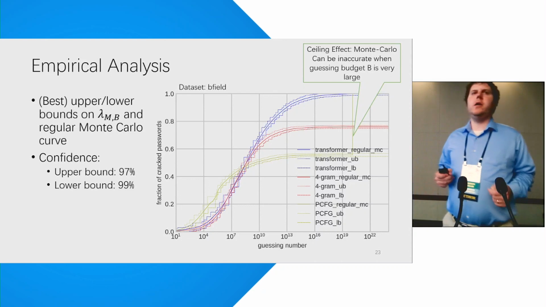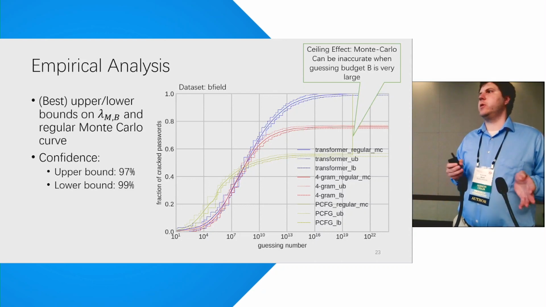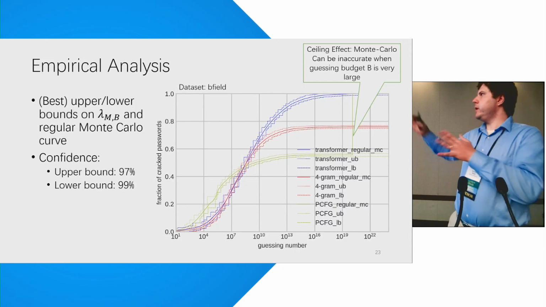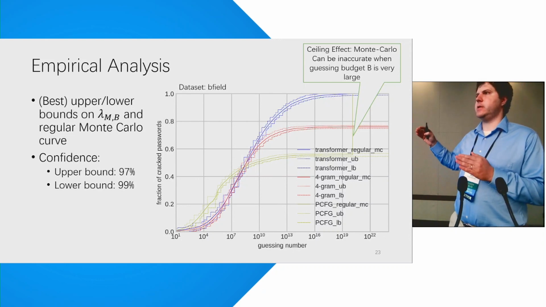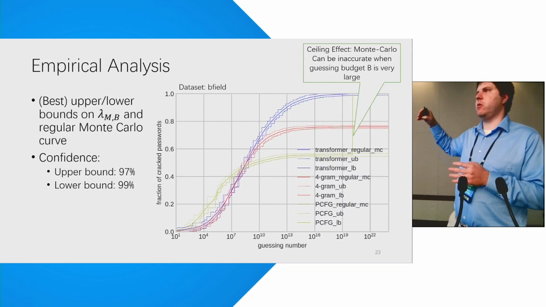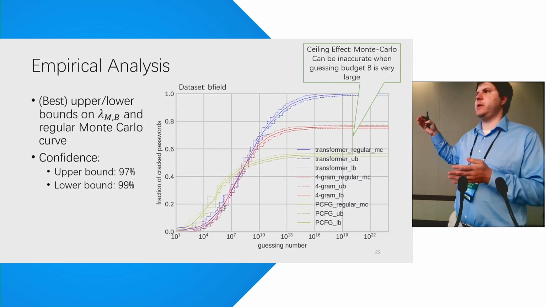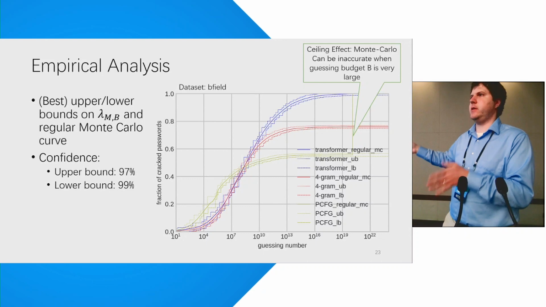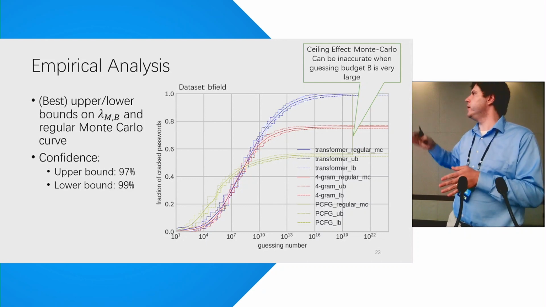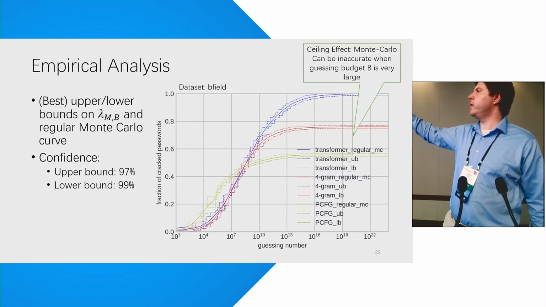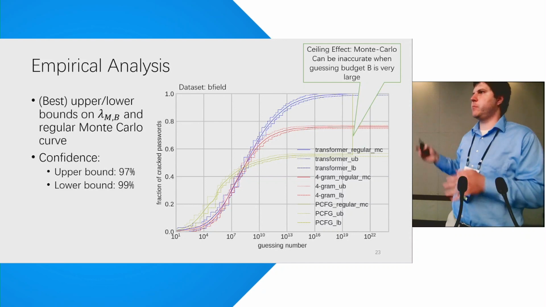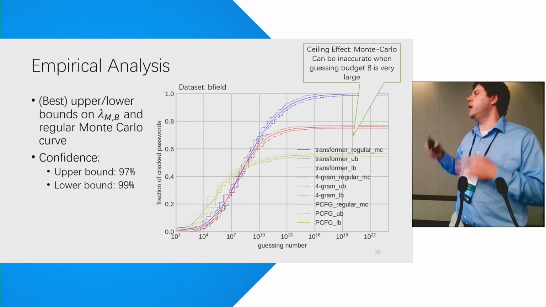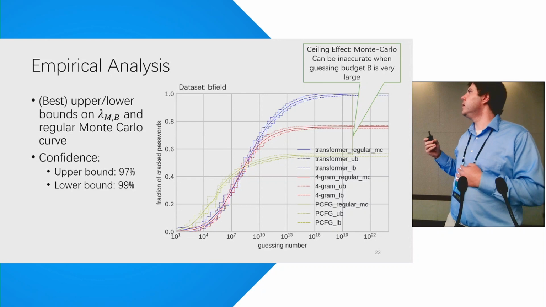Yeah, so unlike the previous work, actually, we don't need super large data sets to get tight upper and lower bounds here. The reason is that the limiting factor is the number of samples from the model, not the number of samples from our data set. So that's one of the advantages of this approach: you can get tight upper and lower bounds even when the data set is small.